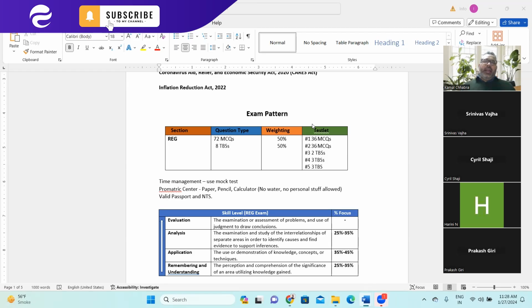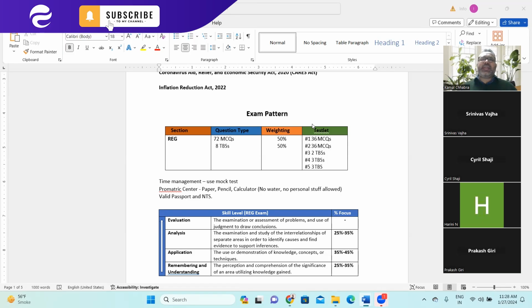If your first testlet has not gone well, then they will give a second testlet that is not very difficult, so that you have an opportunity to score. In the US market or the India market, both markets have a huge requirement for CPAs, and AICPA also understands that. So that's how they have formulated the examination pattern as well.